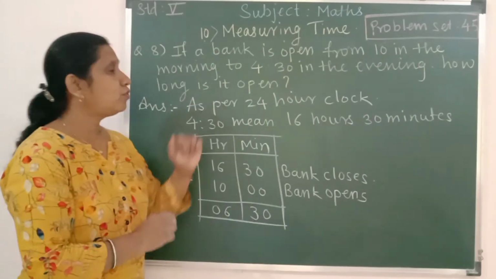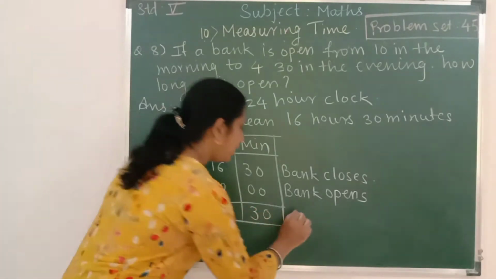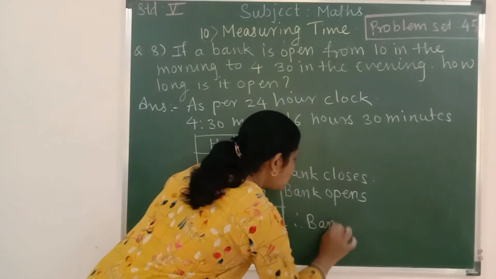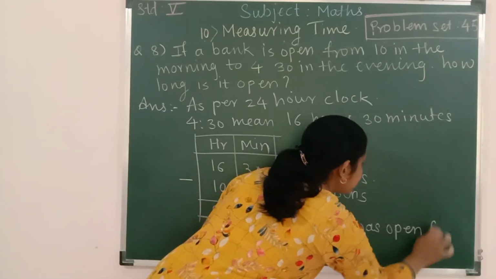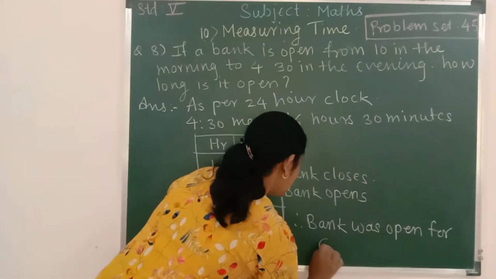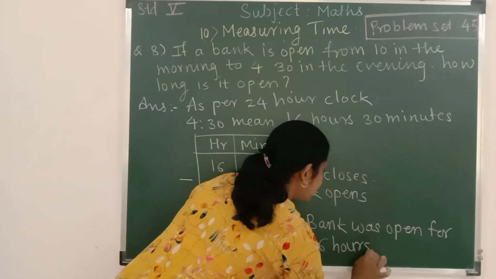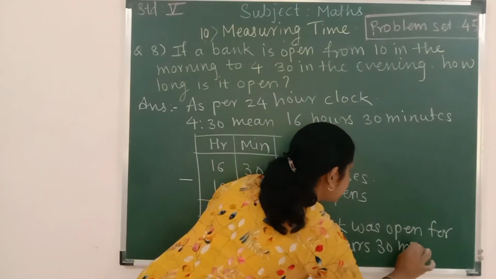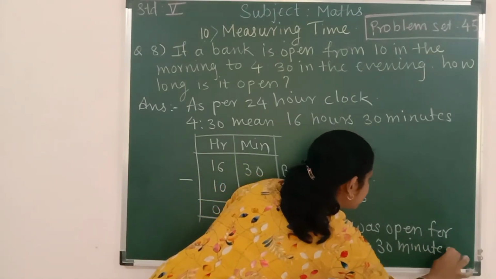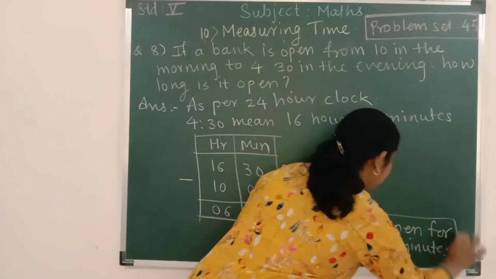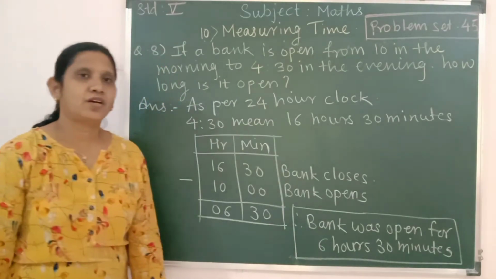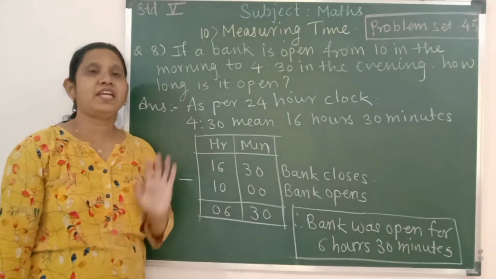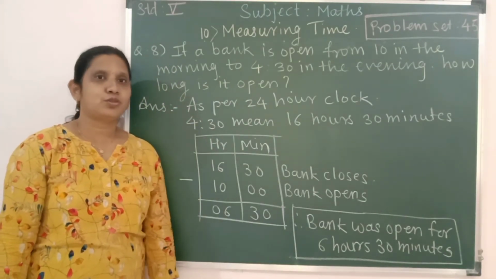So, how long was the bank open? Therefore, bank was open for 6 hours 30 minutes. Right? In the square box. Okay, so it is a very easy example to solve.